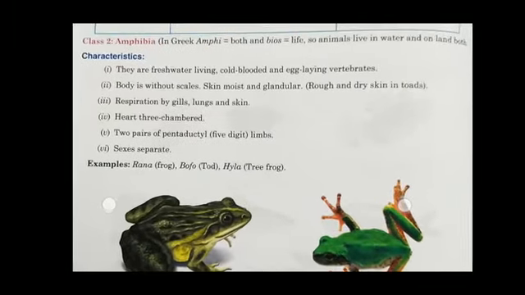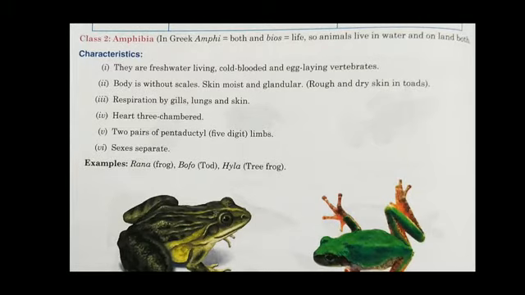Class 2 is Amphibia. Amphibia is a word that comes from Greek, which means both life: amphi means both, bios means life.